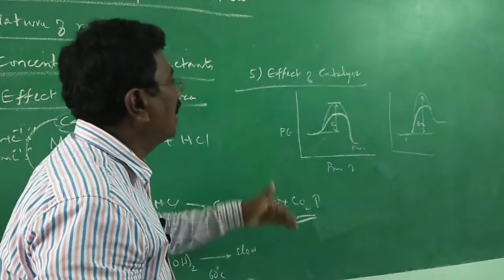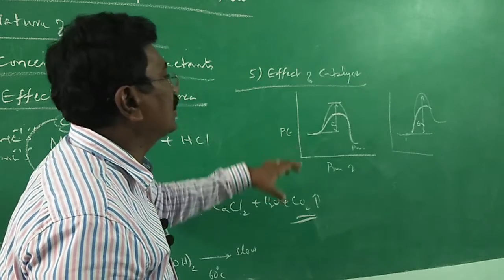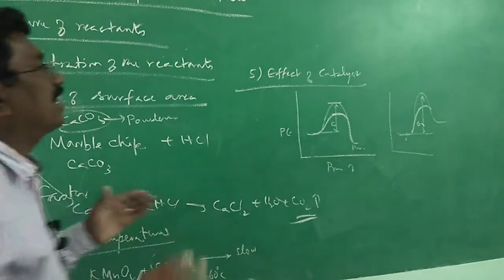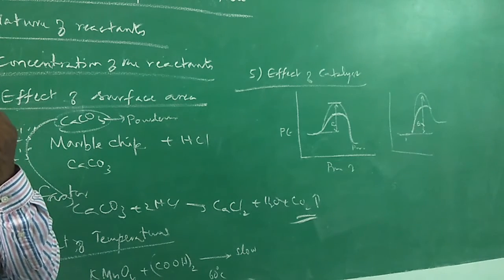Catalyst reduces the energy of activation. It is because of the presence of catalyst that the energy of activation is lowered, and therefore the reaction will be faster. So in most reactions, a catalyst is needed. Even for students, some induction is needed.